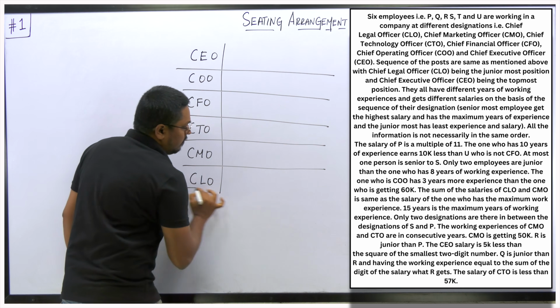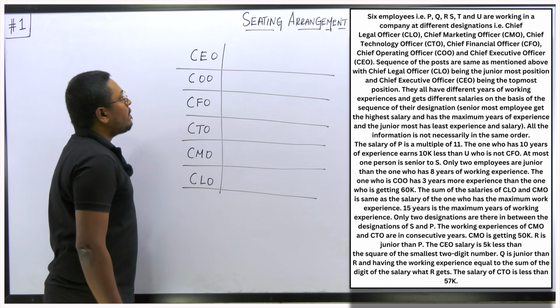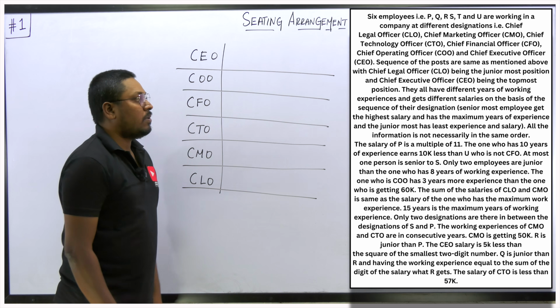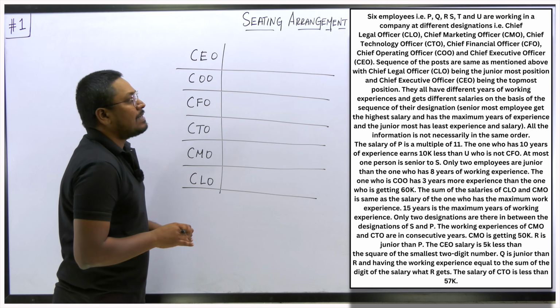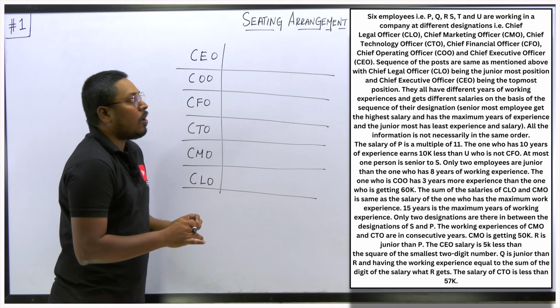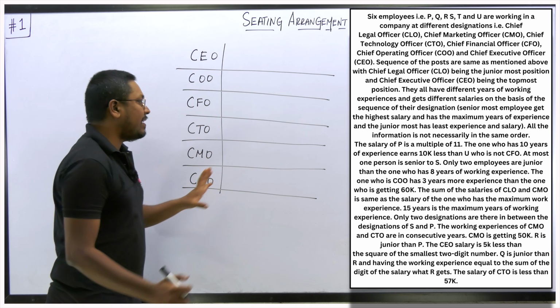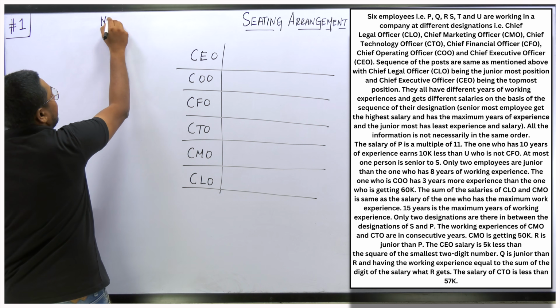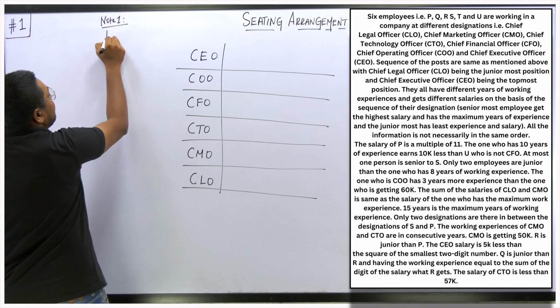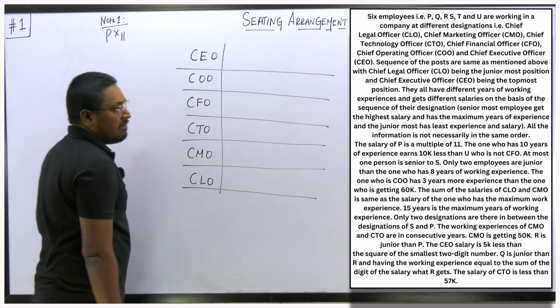Okay, so now based upon the question we can go with the possible diagrams if required, right? So what is the first point? The salary of P is a multiple of 11. So the person P's salary is a multiple of 11, but here we didn't fix P itself. So now let me take it as note 1 that P's salary will be a multiple of 11.